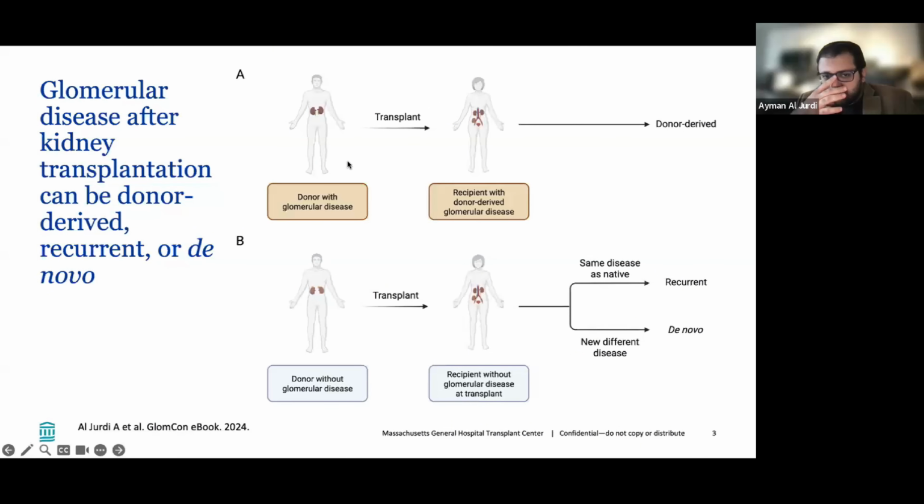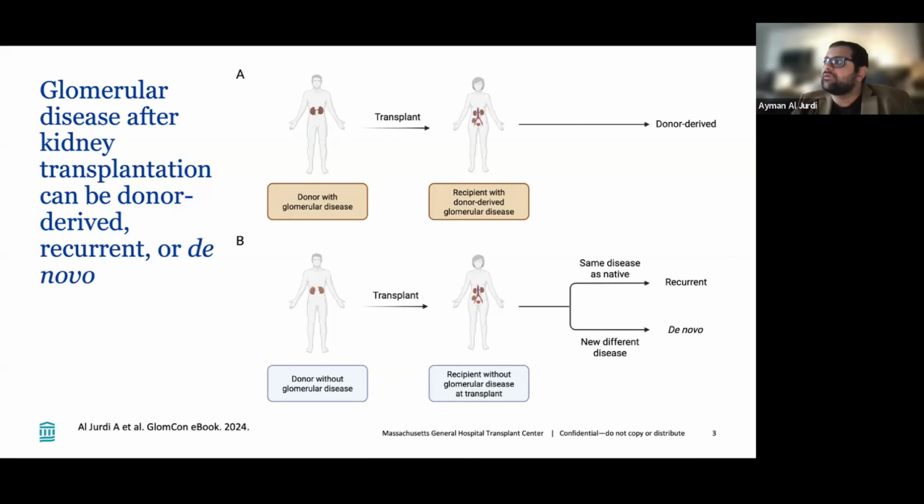Donor-derived glomerular disease means that the donor who gave the kidney to the recipient had a glomerular disease, so the kidney in the recipient has a glomerular disease, but it is unrelated to any pathology in the recipient themselves. That's what we're going to term donor-derived. If the donor did not have any glomerular disease, but the patient themselves had, for example, membranous nephropathy pre-transplant, and then they develop the same membranous nephropathy after transplant, we're going to refer to that as recurrent glomerular disease, because it's the same disease the recipient had before and after the transplant.